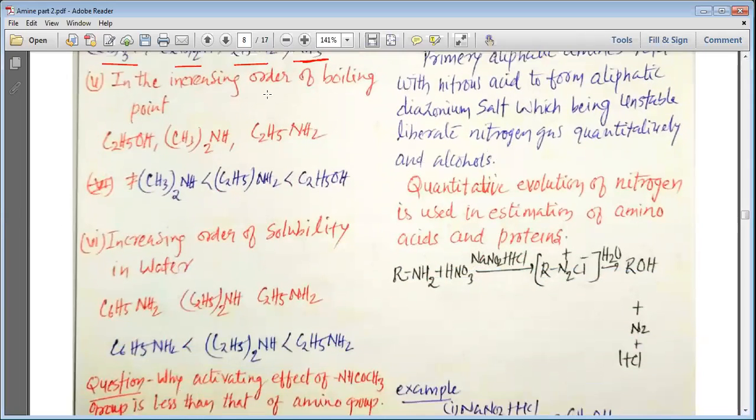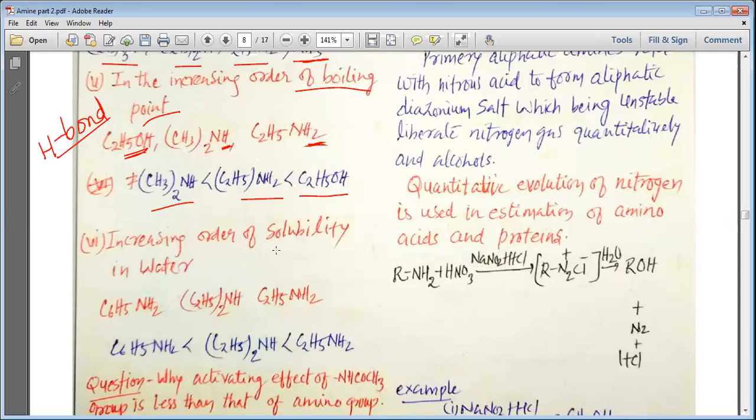Then next, in the increasing order of boiling point. Now here we want to study about the boiling point. Boiling point depends upon the hydrogen bonding, and hydrogen bonding actually depends upon the presence of hydrogen. So you can see that here two hydrogens are present, here one hydrogen is present, and this is alcohol, and that is why alcohol has the highest boiling point, then the primary amine, and then the secondary amine.